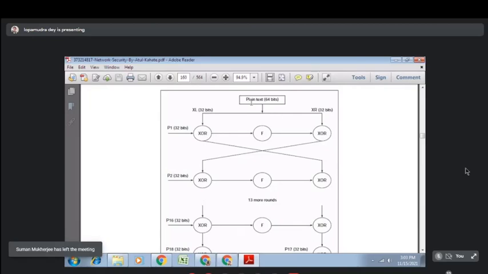Here the plain text size is also 64 bit, just like our previous DES. In case of IDEA and DES, both take 64 bit plain text size. The plain text will be divided into two halves, one left half and another right half. So this is 32 bit, this is also 32 bit. So this is your plain text.